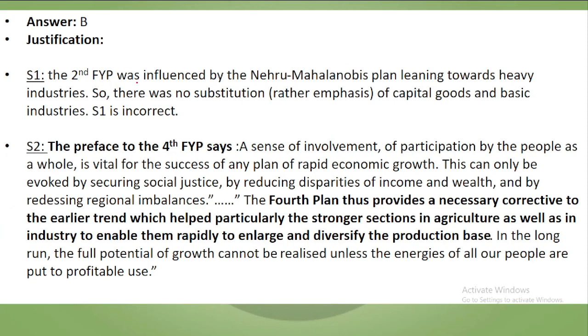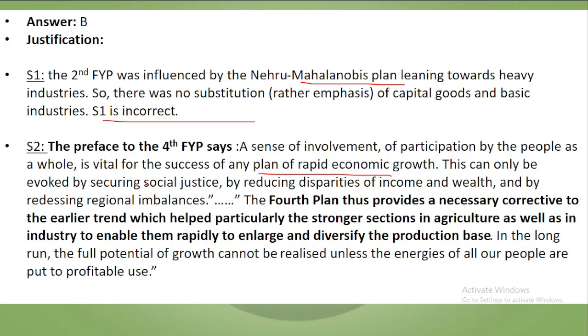Statement first says the second five-year plan was influenced by the Nehru-Mahalanobis plan, leaning towards heavy industry. Nehru heavy industry की तरफ ही lean थे. So there was no substitution of the capital goods or basic industry. First is incorrect. For the statement second, the preface of the 4th five-year plan says a sense of involvement or participation by the people as a whole is vital for the success of any plan of rapid economic growth. So people's participation is necessary.